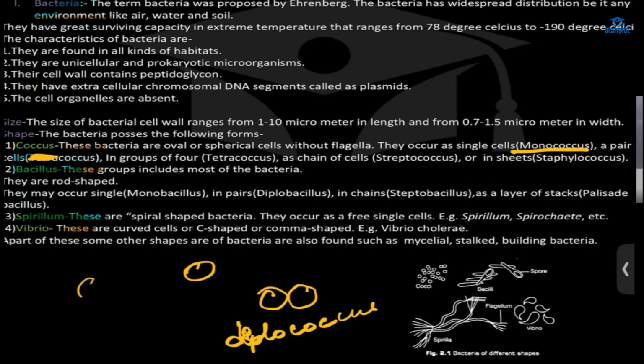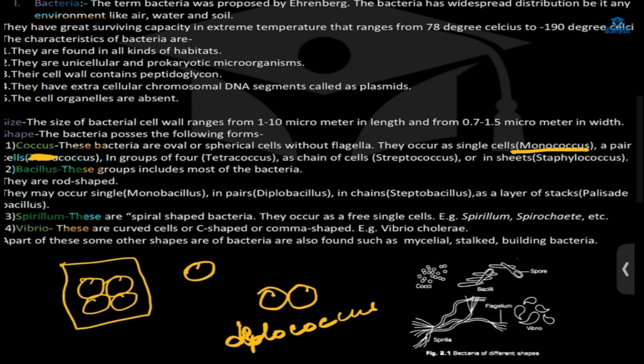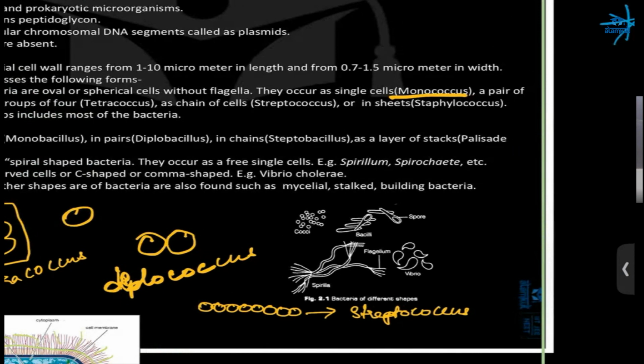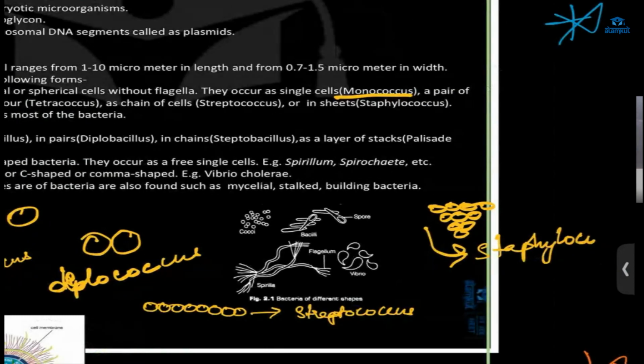Then in a group of 4, how many bacteria are present here? Can you tell me? Yes, 4 cocci. So here it is known as tetracoccus. And if it is occurring in the form of a chain, that will be known as streptococcus. And if it is occurring like a sheet or like grapes, this is known as Staphylococcus. Got it?